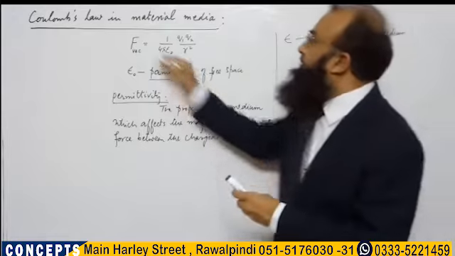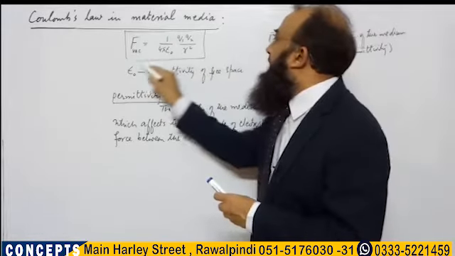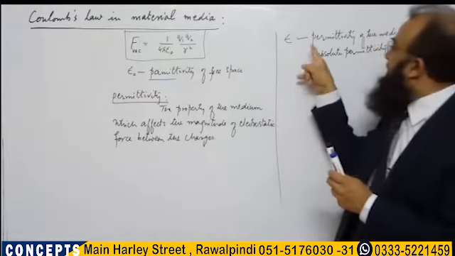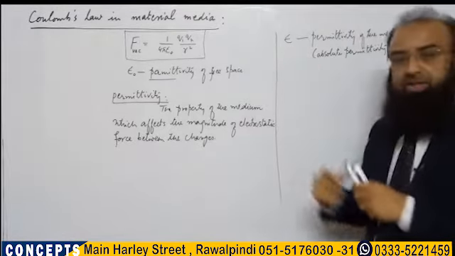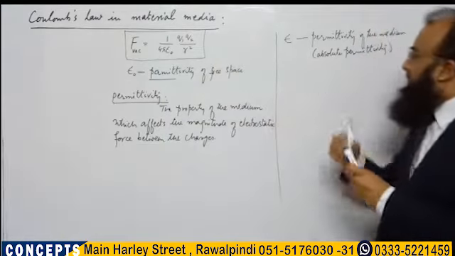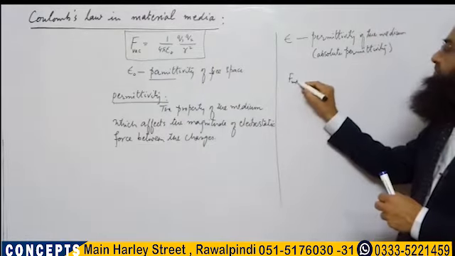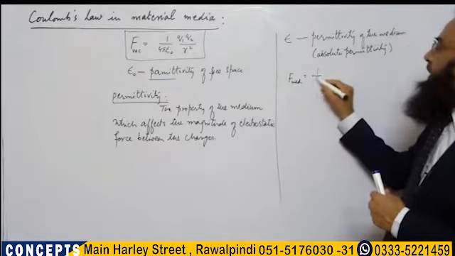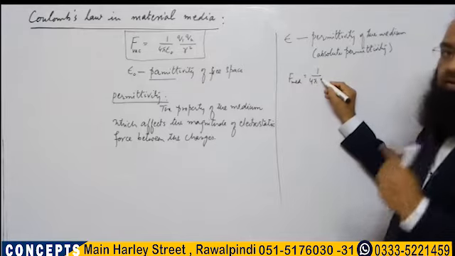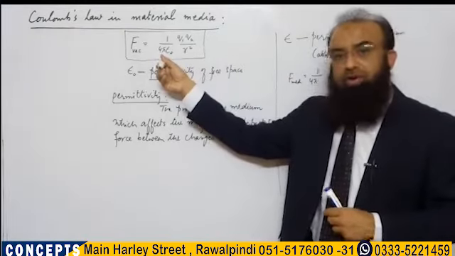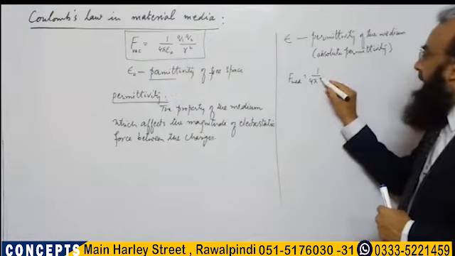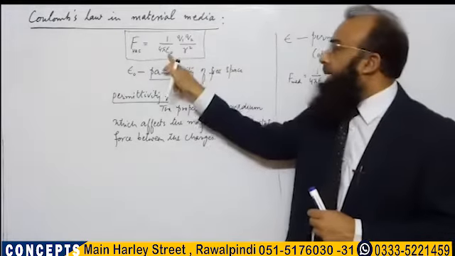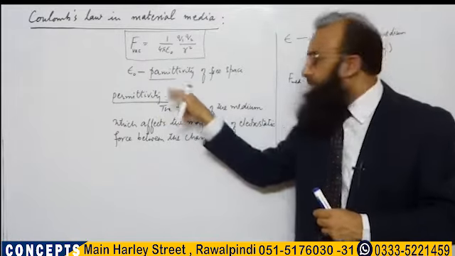Now if we want to write the formula for the electrostatic force when there is a certain medium having permittivity epsilon between the charges, then that formula takes the form: F medium, MED stands for medium, is equal to 1 over 4 pi, and in place of epsilon naught, this time we write epsilon, the permittivity of the medium. Epsilon naught was the permittivity of free space.